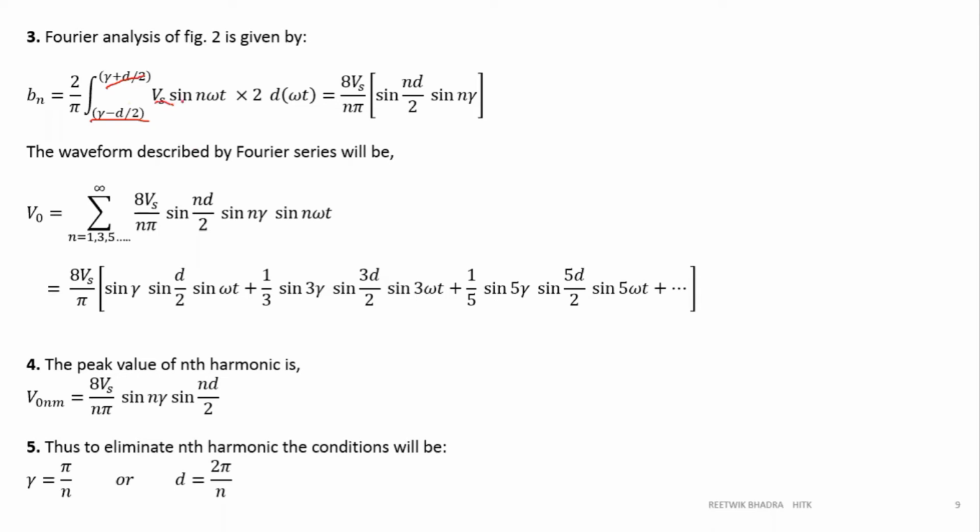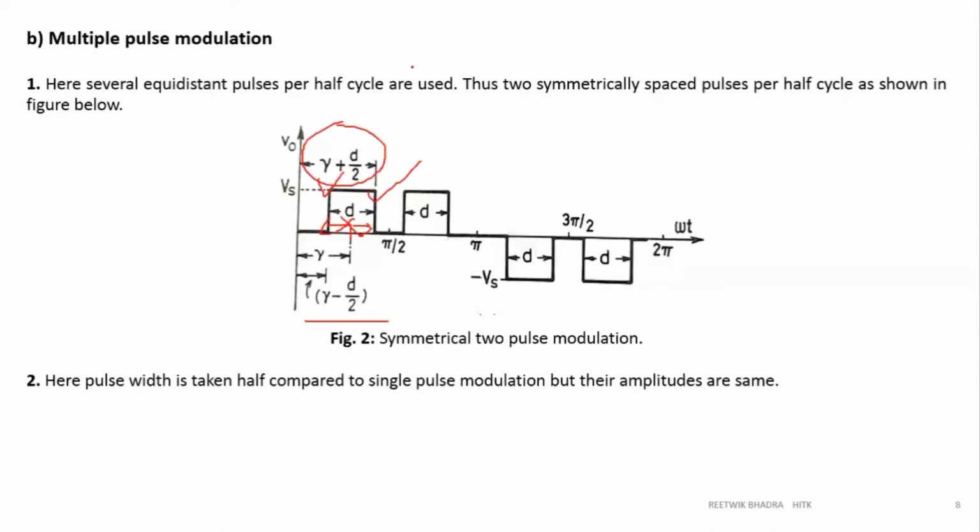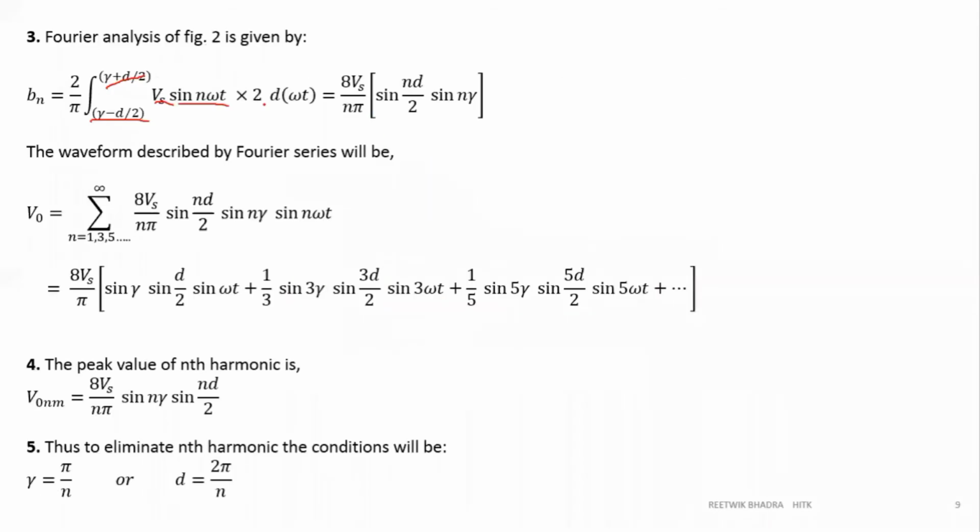Magnitude is Vs, and Vn is a sine function, so sine n omega t. Now how many pulses are there per half cycle? 2, right? So I have multiplied by 2. I have found a general equation for this, and then you can modify it if the pulses increase. Now if you do the integration, you will find Bn equal to 8 Vs by n pi, sine nd by 2, sine n gamma. Then Cn equals root over An square plus Bn square.